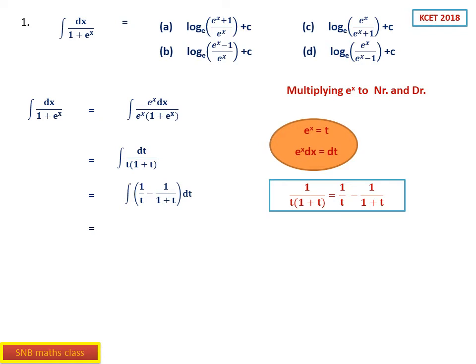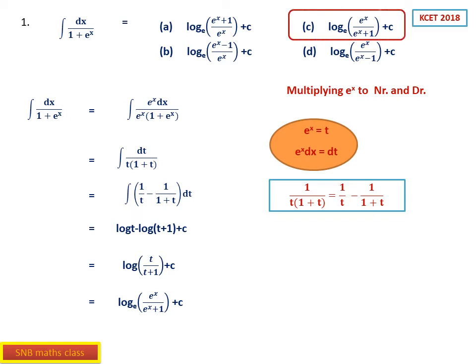Partial fraction actually it is, but it is not necessary to show all those things. You should know all these tricks carefully. Then it is log t minus log (t plus 1) plus c, and now substituting, that is log t by (t plus 1) plus c. Now what is t? That you have to substitute. t is e^x, therefore it is log to the base e, e^x by (e^x plus 1) plus c. Now you can search for the answer. I think the answer is e^x by (e^x plus 1), so the third option is the correct option. So this is the first question.